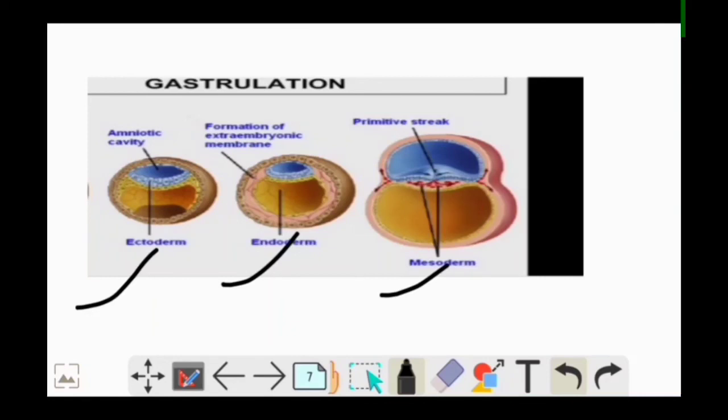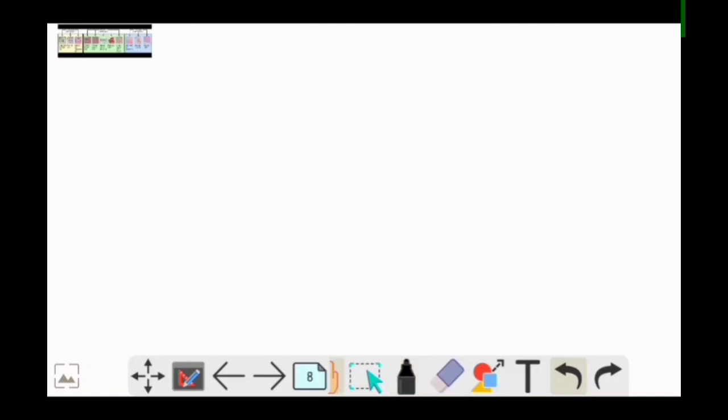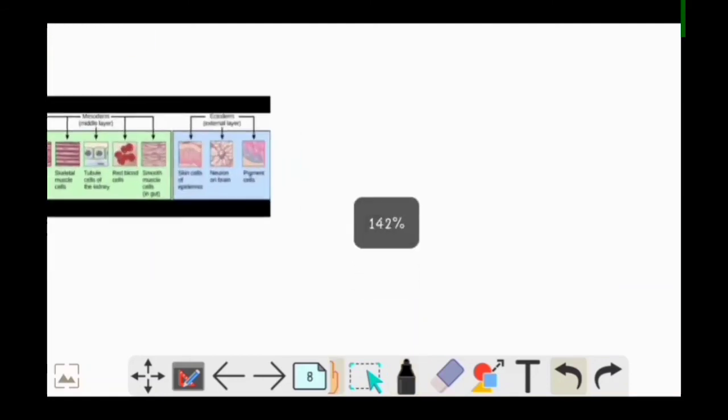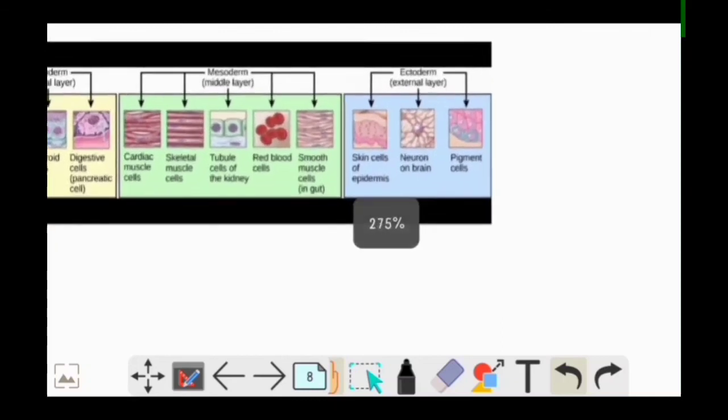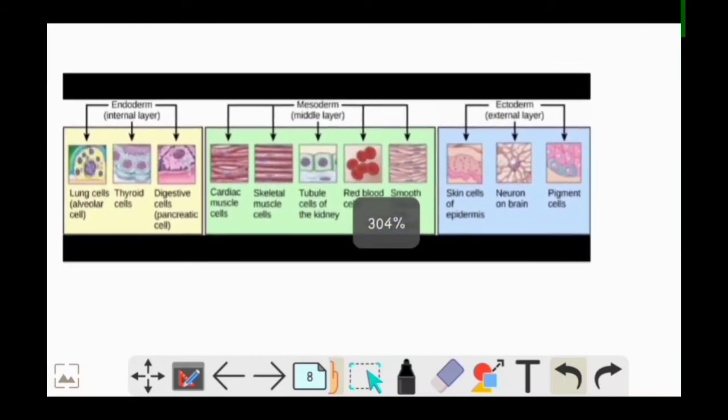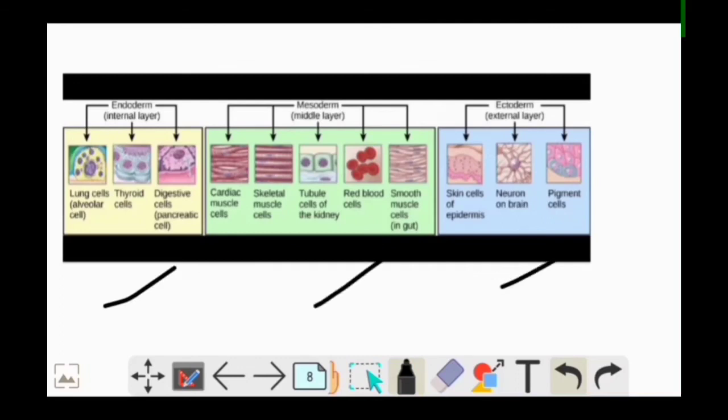These 3 germ layers are going to give rise to all the tissues and organ systems of the body.